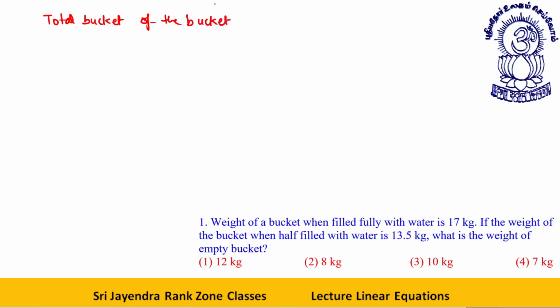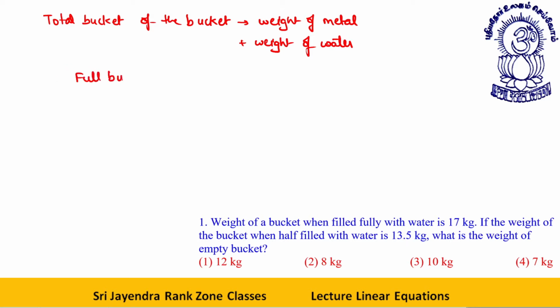Let's say this is an aluminium bucket. So that is weight of metal plus weight of water. Okay, dear students, now what are we given?